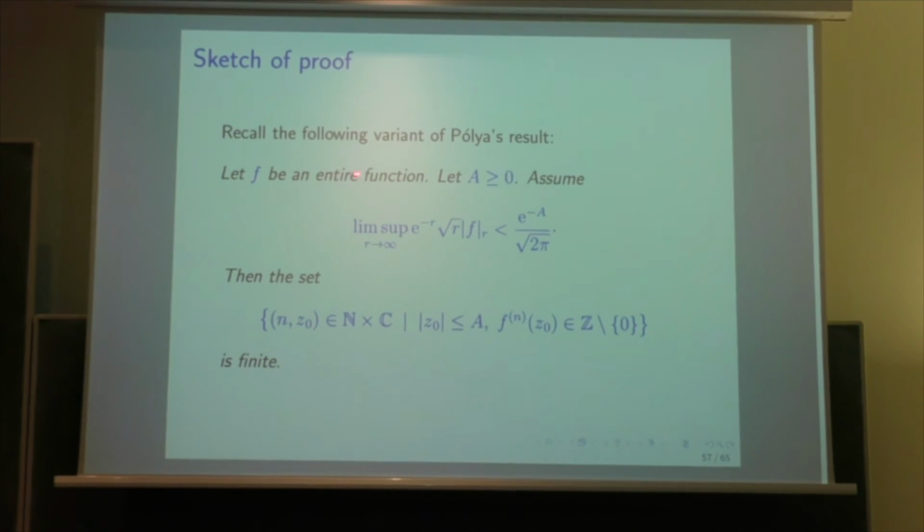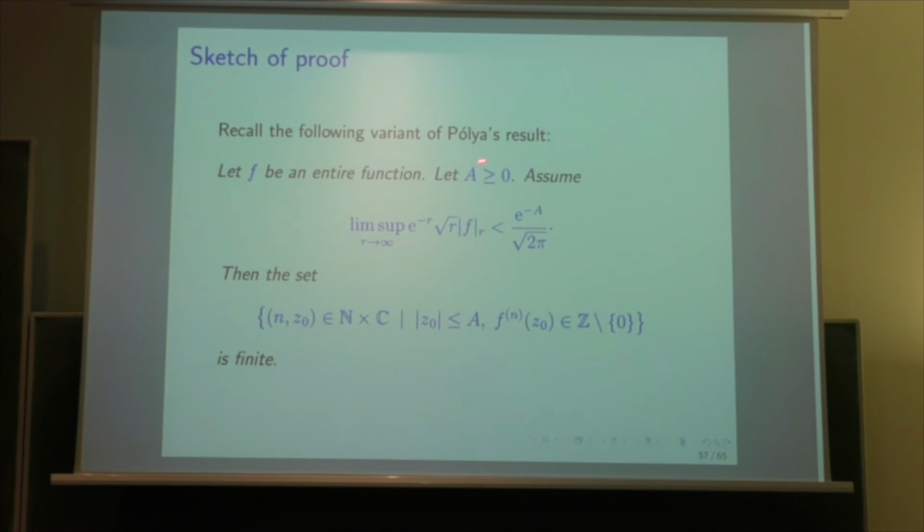If you have an entire function and a number a, such that the lim sup of exponential minus r squared, root of r f_n, is less than exponential minus a of the square root of 2 pi, then the set of n, z0, where |z0| is less than a and f_n of z0 is a non-zero integer, is finite.